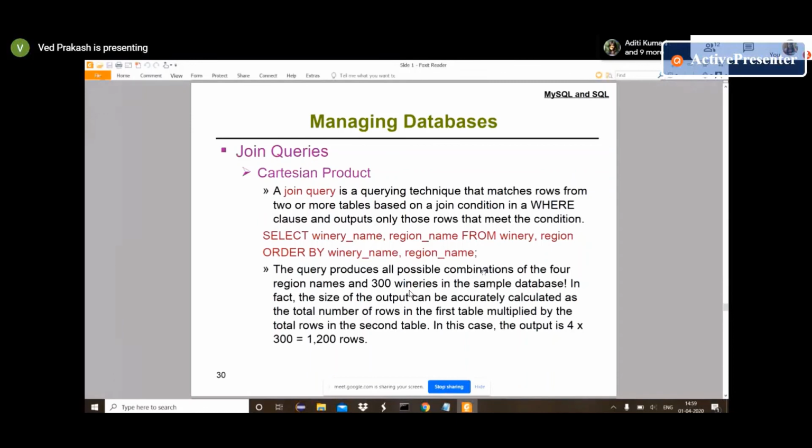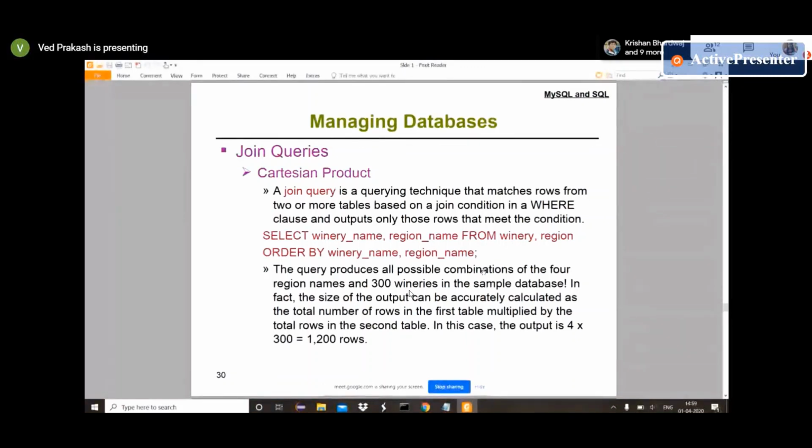In the same way we have queries for joins, where we have to join two tables. Like in our earlier example, where we provided binary name and region as two different tables, but in the front end we have to provide it as a single table of information. That time we can use join. In this one, it's a simple join where we are using select binary name, region name.